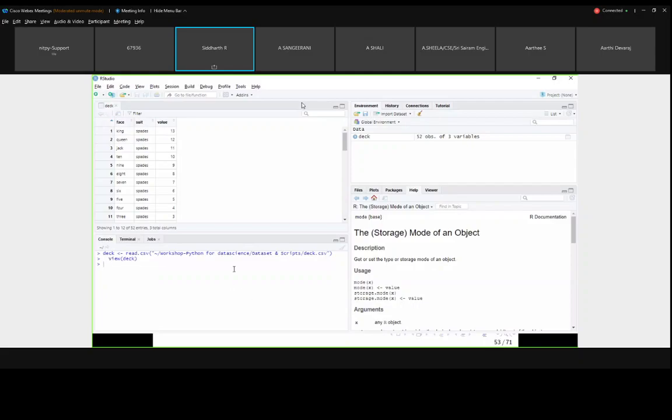Okay. So I hope everyone imported their data successfully. If not, please type it in the chat box, if you have any error or any other problem. Yes, got it. Okay. Fine. Then we will move on to the next part.